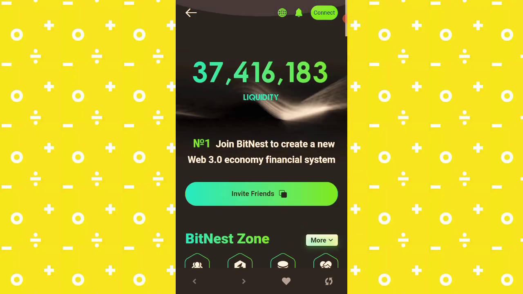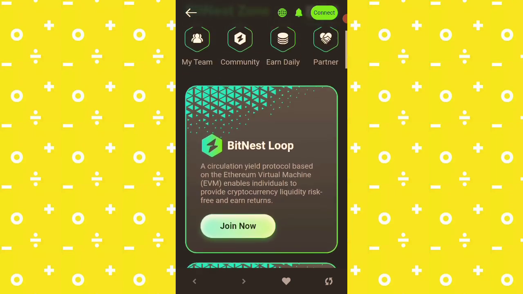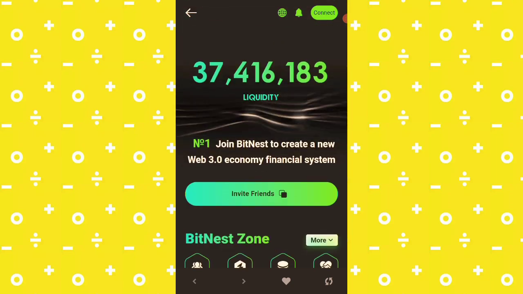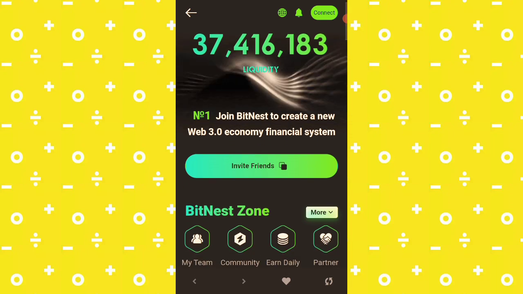This is the platform on Trust Wallet, and at the top corner of the page you can see connect. The moment you click on connect, you connect your wallet, and your balance will automatically start showing, your USDT balance, and you'll be able to see what you have in your wallet. So it's just so simple and straightforward.